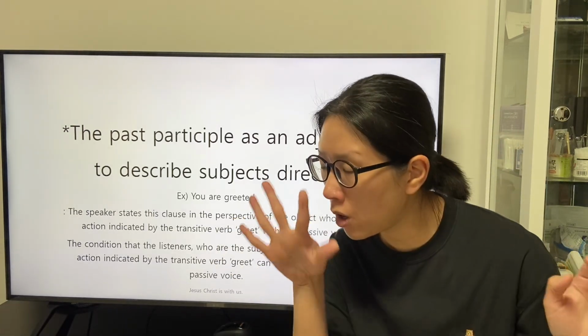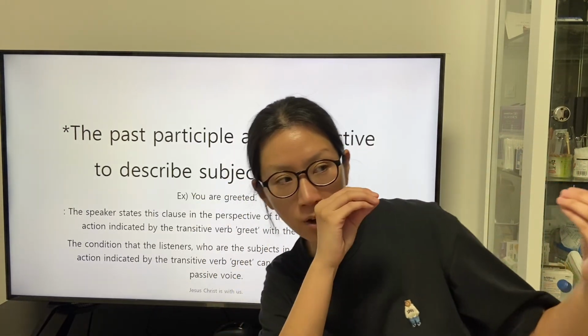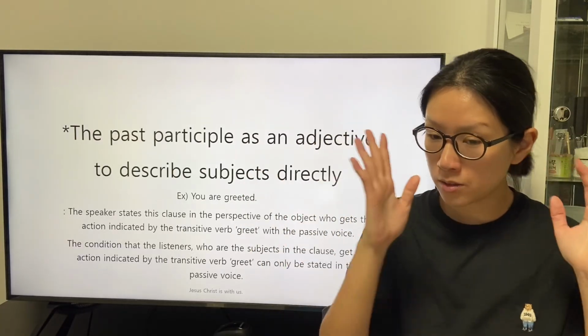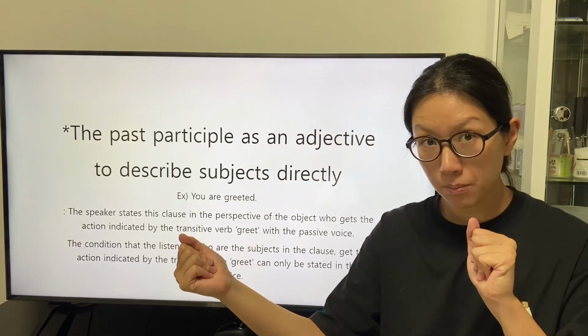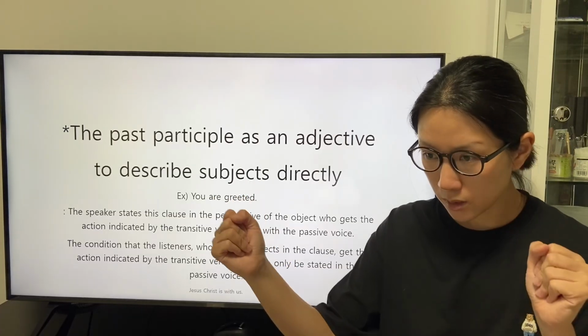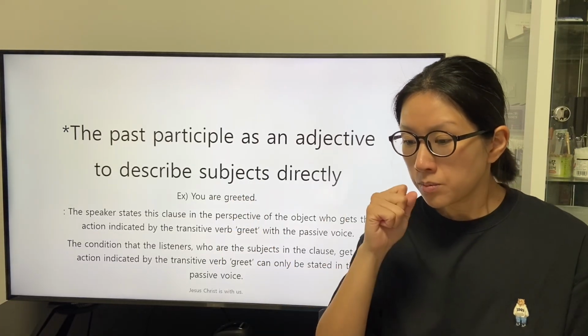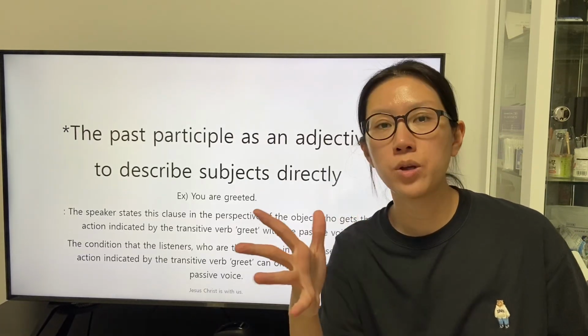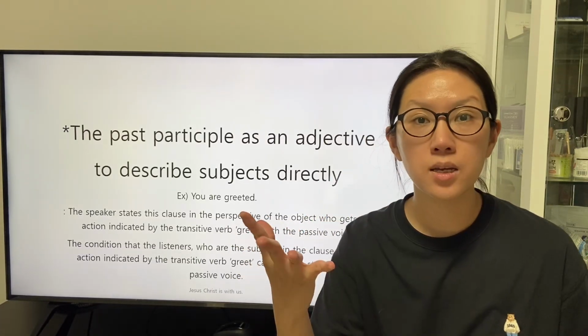To focus on the perspective of the object in the subject-object relationship mediated by the transitive verb greet is the only way.